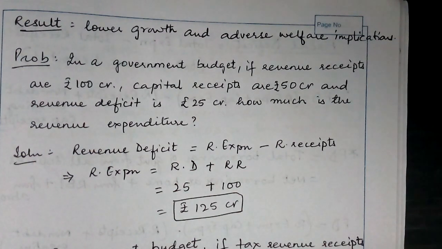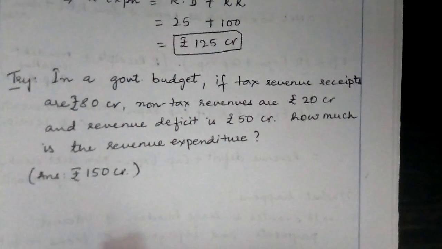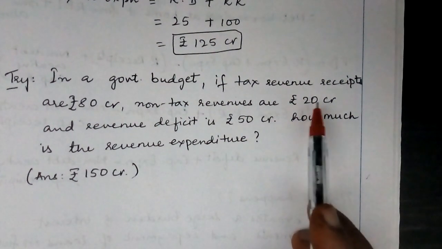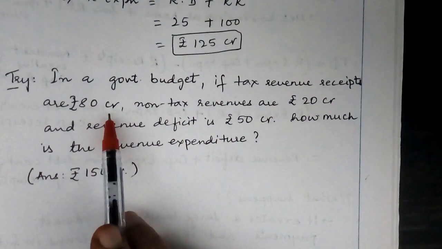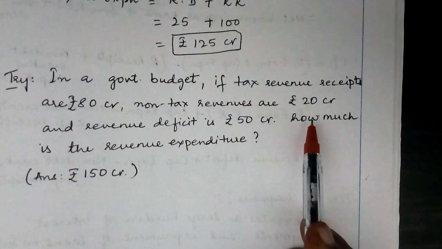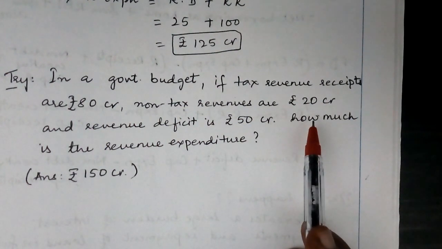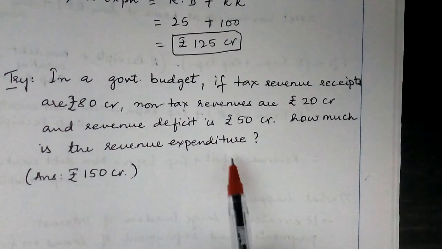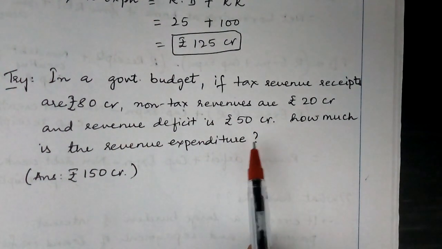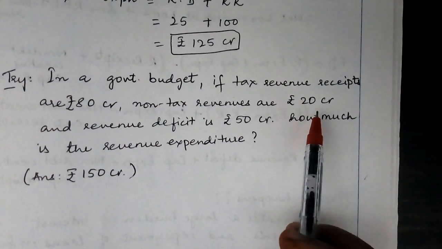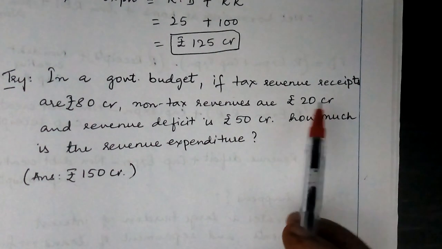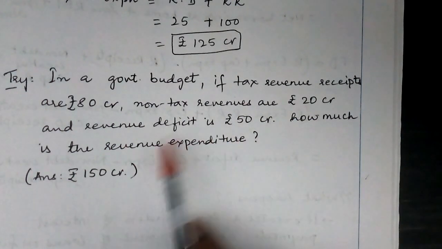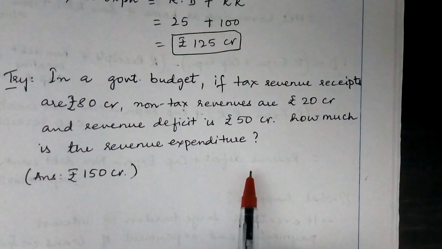So you can try one problem on the same lines. In a government budget, if tax revenue receipts are 80 crore, non-tax revenues are 20 crore and revenue deficit is 50 crore, how much is the revenue expenditure? See, here we are given tax revenue and non-tax revenue. So what is the revenue receipt? Okay, so that is how you can find out the revenue expenditure.